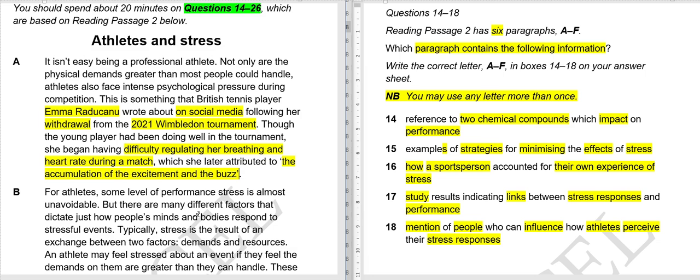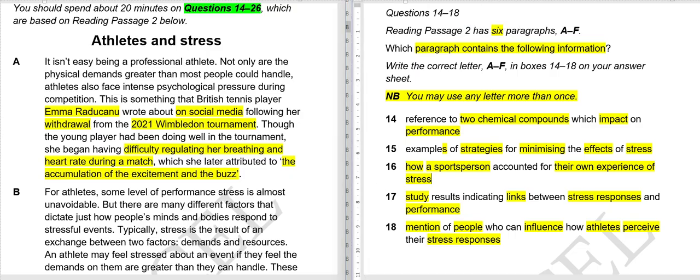Okay, time's up. So let's read the questions together. Reference to two chemical compounds. Obviously, there is no mention of two chemicals. Examples of minimizing, there is no mention of strategies or examples. How a sports person accounted for their own experience of stress? Yes, there is mention of this.